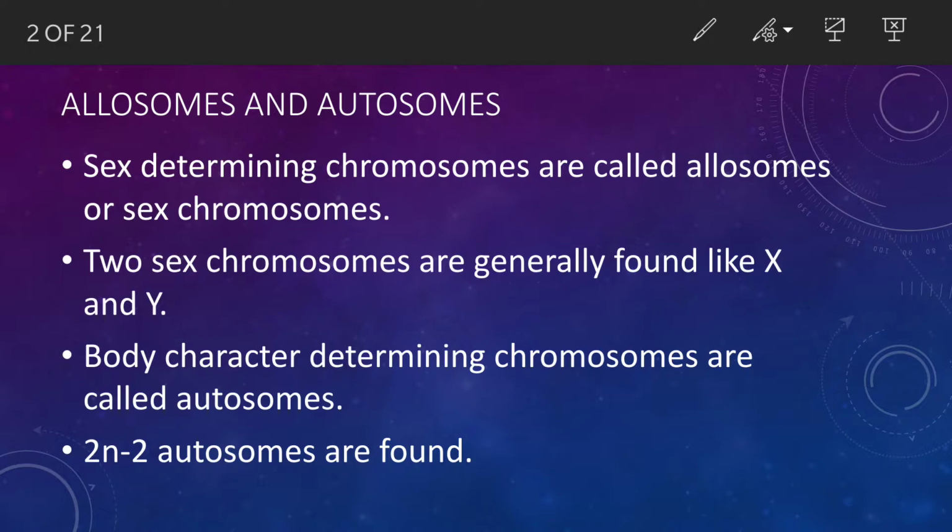Sex chromosomes are those chromosomes which help in sex determination, and autosomes are those chromosomes which help in development of body characters. So there are two types of chromosomes: sex chromosomes or allosomes, and autosomes.